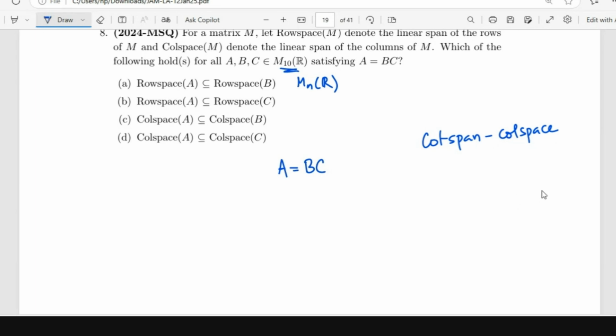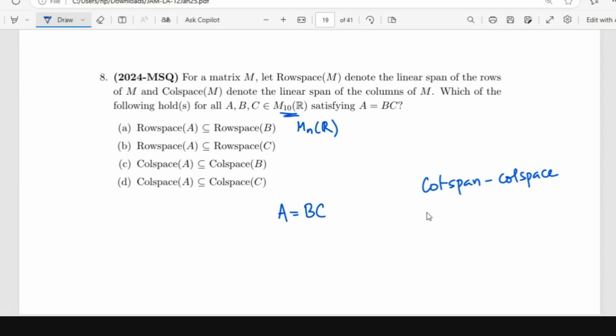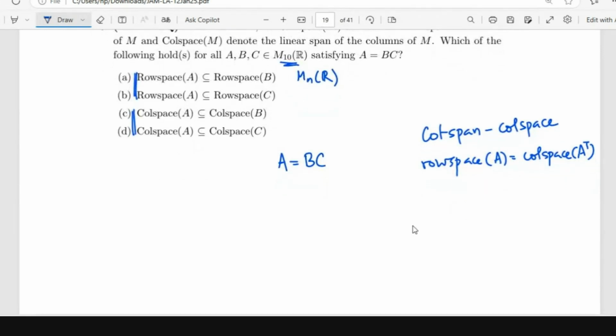We write vectors as column vectors, so columns are easier to handle. Can you see that the row space of A is the column space of A transpose? So to understand the row space, I can take the transpose of the matrix, and to understand the column space, I can directly deal with the columns.